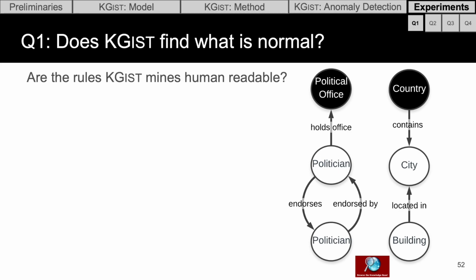Another question is whether the rules that KGIST mines in this concise set are human readable. And we demonstrate that they are with a couple of examples. The first one reads that political offices are held by politicians who endorse and are endorsed by other politicians. And the second one reads that countries contain cities, and cities are the locations of buildings.